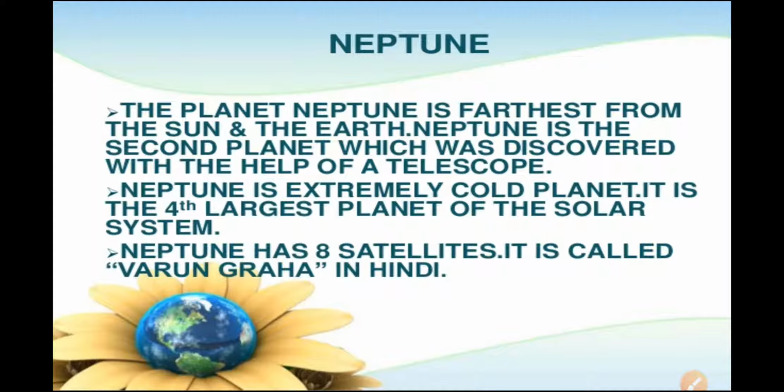It is the fourth largest planet of the solar system, and it has 8 satellites. It is also called Varun Graha in Hindi. Now see here, the information about Neptune and Uranus is given in the book also. Now the most remarkable feature of Uranus is that it has a highly tilted rotational axis.